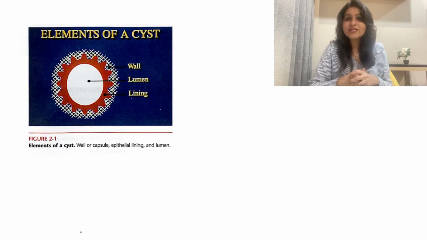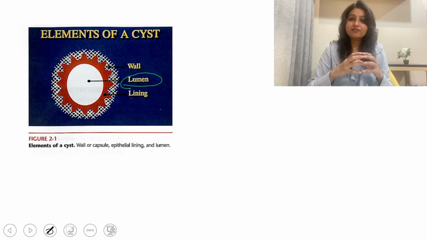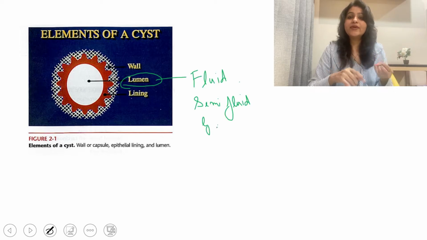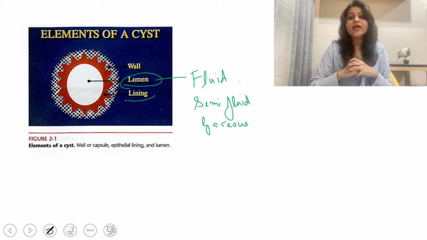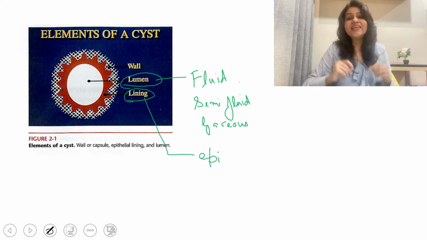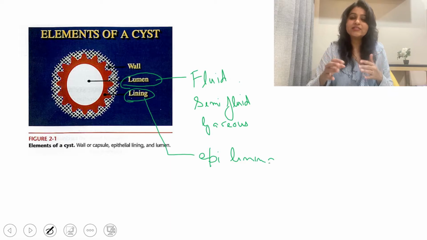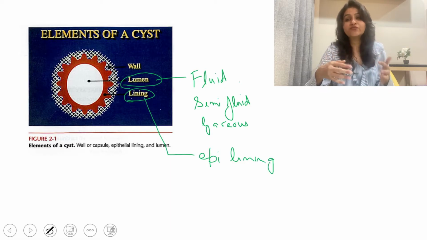Now we have seen definition. Now let's see what are the parts of a cyst. So as you can see on the image, there is a central cavity, that is a lumen, that I told it may contain a fluid or semi-fluid or gaseous contents, right? So there is a lumen or a cavity. Then surrounding the lumen, there is presence of an epithelial lining. This lining can be keratinized or non-keratinized. It can be stratified, pseudo-stratified, columnar, cuboidal, any lining can be there.